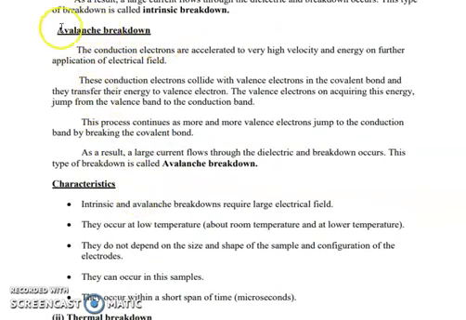What is avalanche breakdown? When we say avalanche, it is nothing but multiplication. So, multiplication of electrons occurs here. What is happening here? When the applied electric field exceeds a critical value, the conduction electrons are accelerated to very high velocity. With that very high energy, they collide with the valence electrons in the covalent bond.